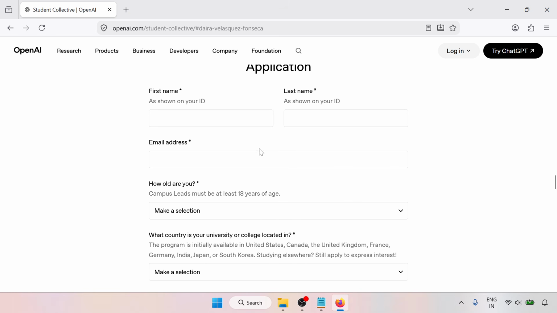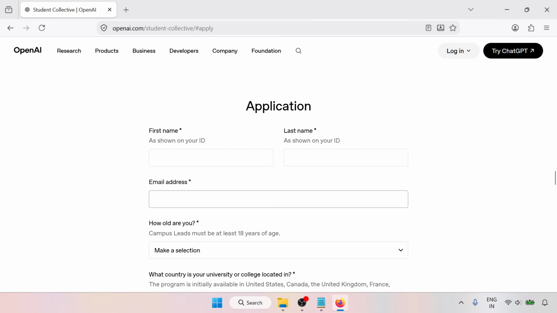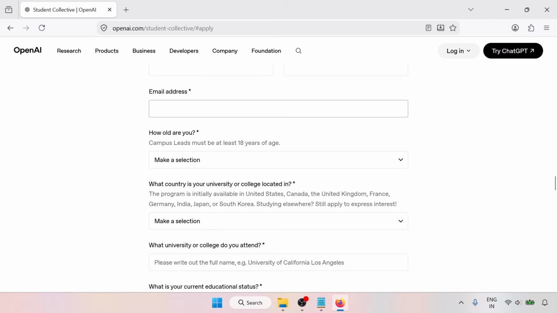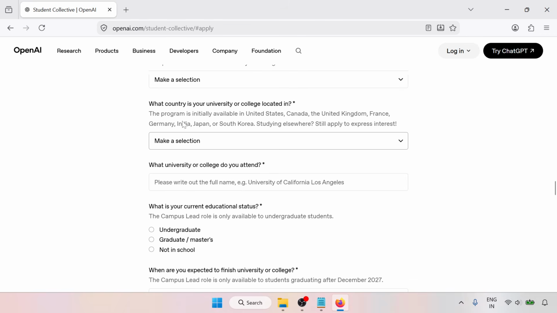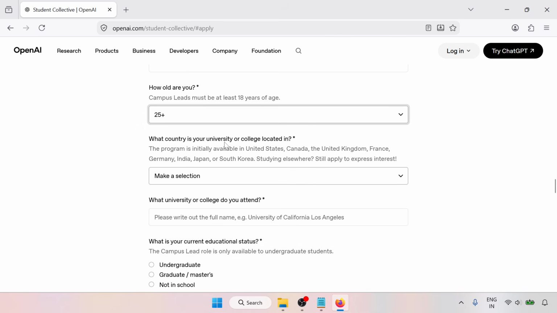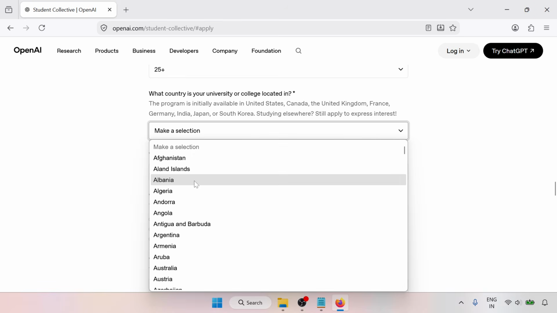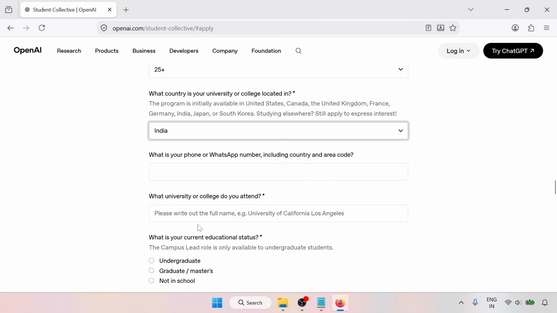When you go to the apply button, this is the apply part. Here you have to provide your first name as on your ID, last name, email address, and how old you are, where you have to select 25 plus, and your university or college in India.